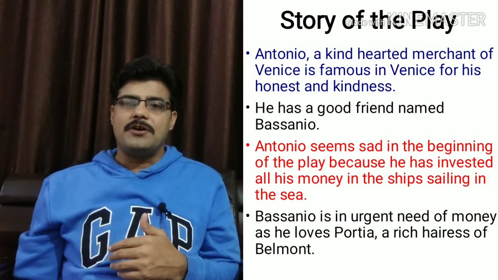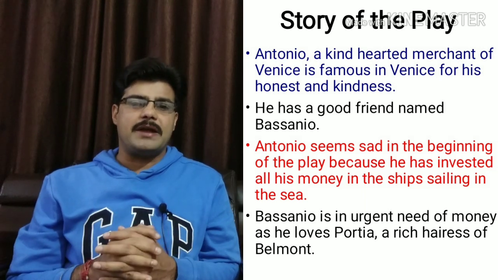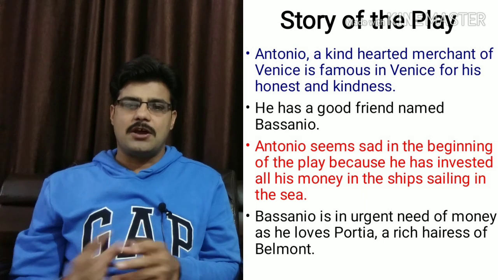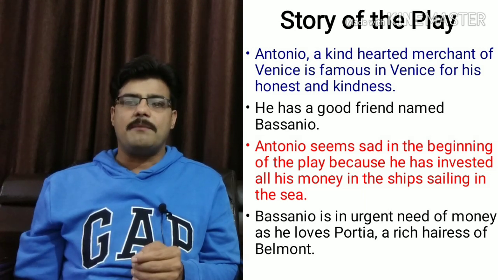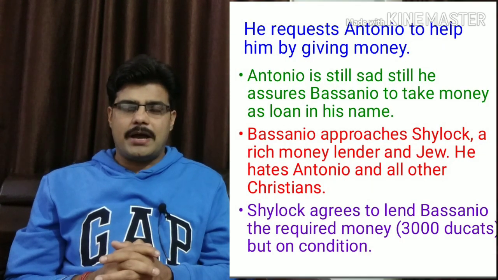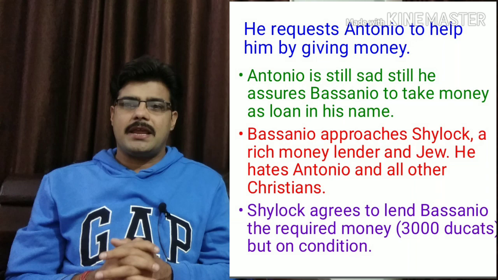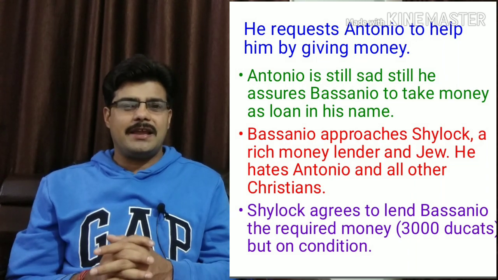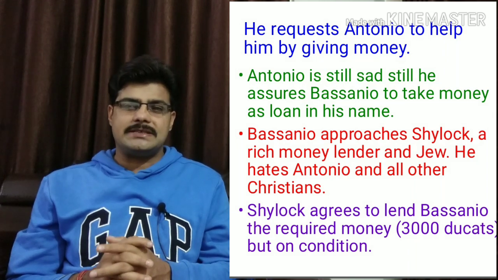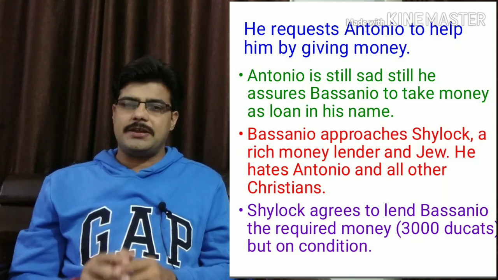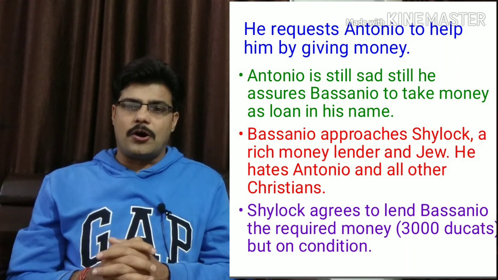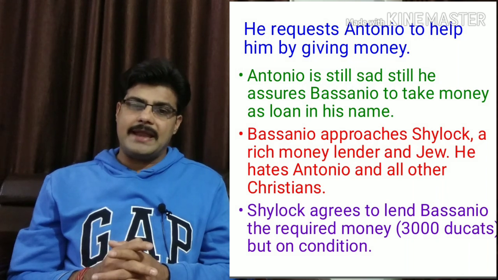His friend Bassanio is in urgent need of money as he loves Portia, a rich heiress who lives in the city of Belmont. Therefore, he asks Antonio to arrange some loan for him so that he may travel in style to her city and impress Portia. But Antonio is already sad. Still, he assures Bassanio to help him. He suggests that he can take a loan in his name from anyone.